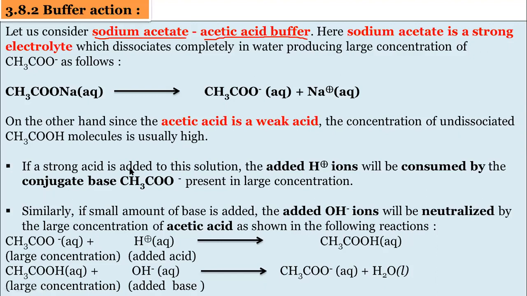If a strong acid is added to the solution, it means we are adding H plus ions. The added H plus ions will be consumed by the conjugate base.